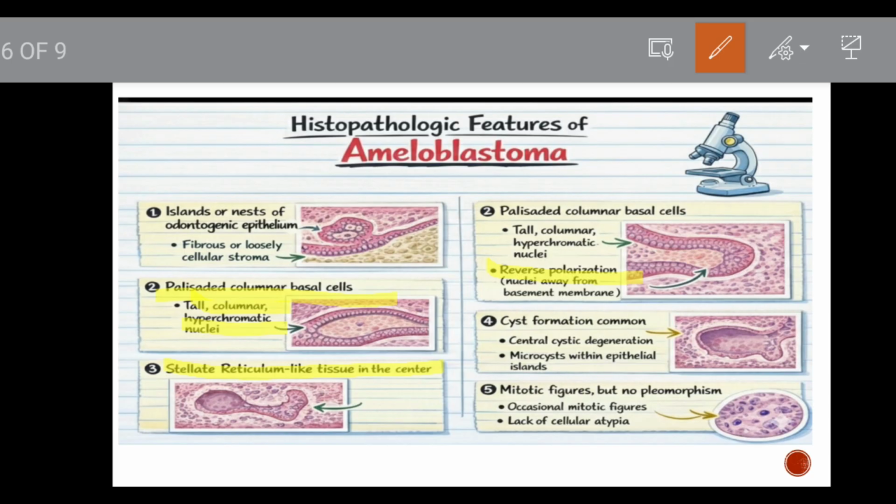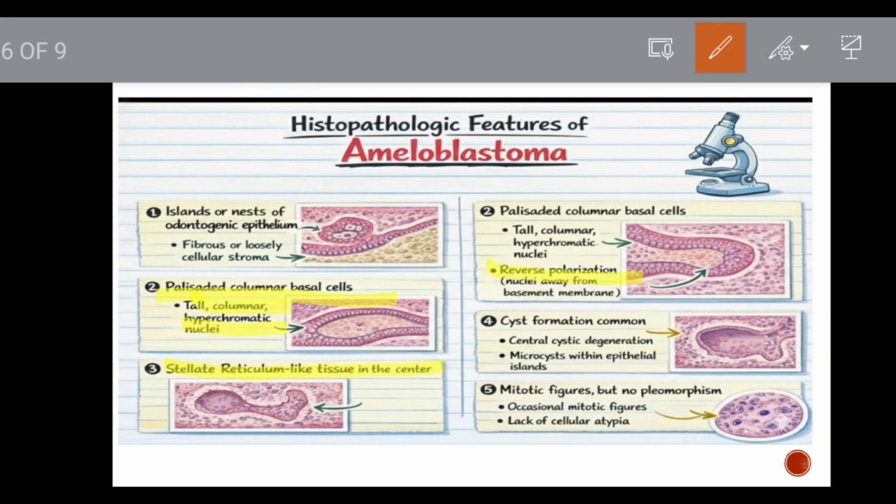There can be cyst formation also seen, whereas in plexiform type the tumor cells are arranged in a network of interconnected strands, which have peripheral columnar cells and stellate reticulum like cells in the center. Sometimes double rows of peripheral cells are lined up back to back, and the central cells are much less prominent in plexiform type than the follicular type, and cystic degeneration may be seen in the connective tissue and not in the stellate reticulum, whereas in follicular type it was seen in the stellate reticulum region and not in the connective tissue region.